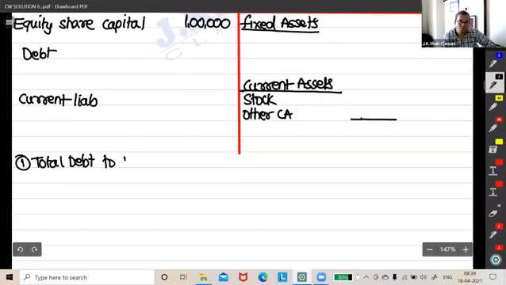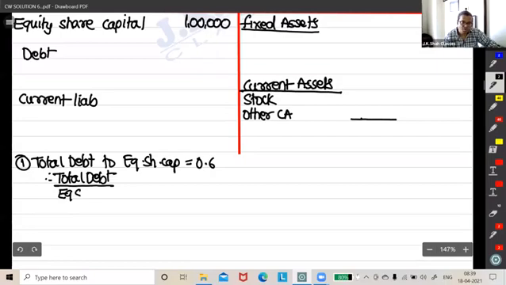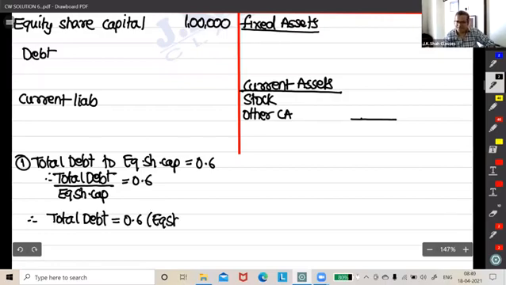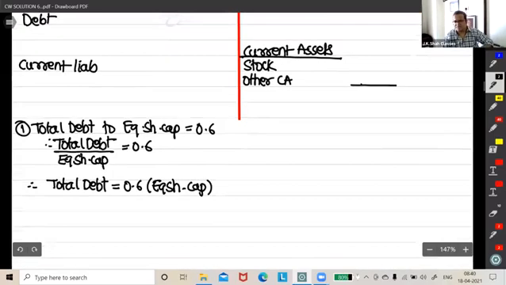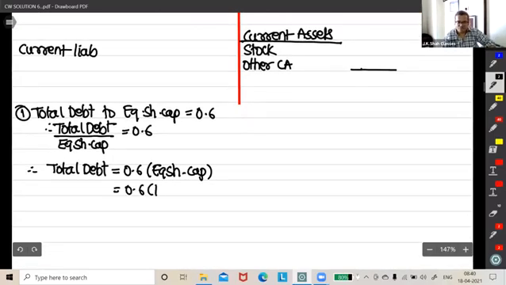So we'll do total debt to equity share capital, which is given as 0.6. Now what will happen, guys? Total debt upon equity share capital is 0.6. So total debt would be 0.6 of equity share capital. I'm writing one line, doesn't matter. 0.6 of 1 lakh, that is 60,000. Correct, friends?